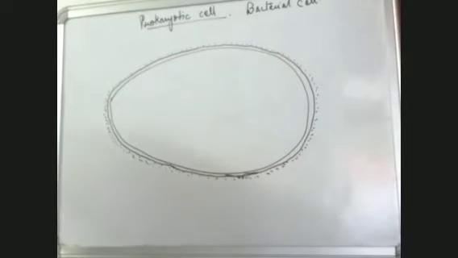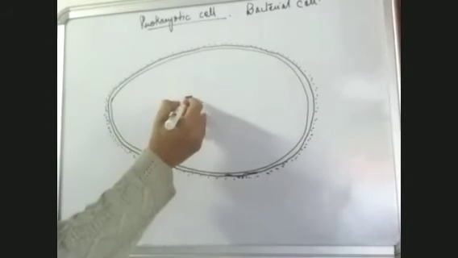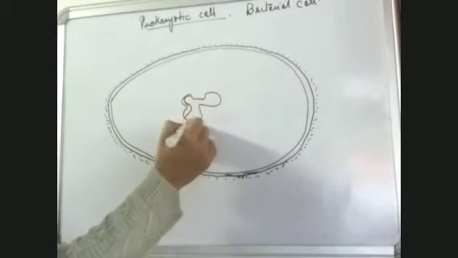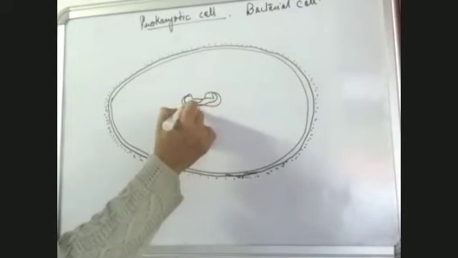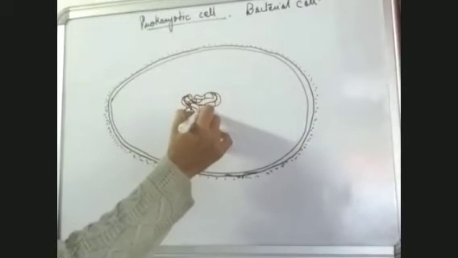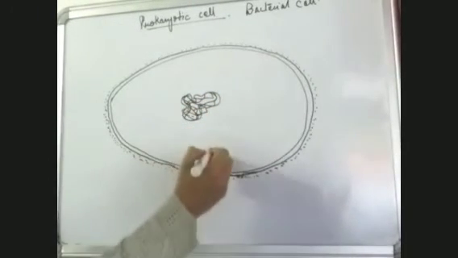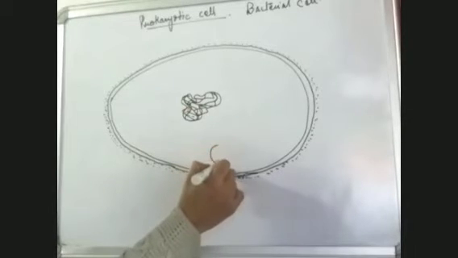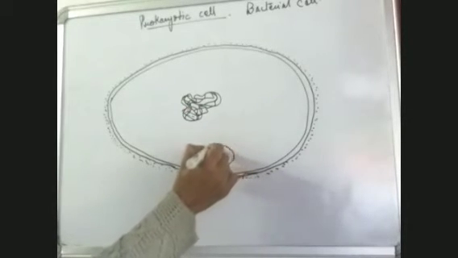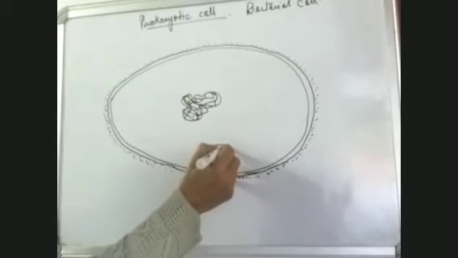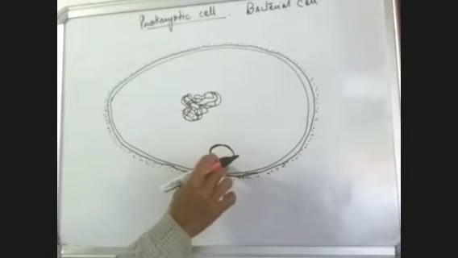Okay. Then besides this, as you know, the nuclear membrane is absent. So the nuclear material just lies in the cytoplasm like this, and doesn't have a proper nuclear membrane. Then some of the bacterial cells, not all, have extra nuclear material also, which is known as plasmid. So this is plasmid, the extra nuclear material.